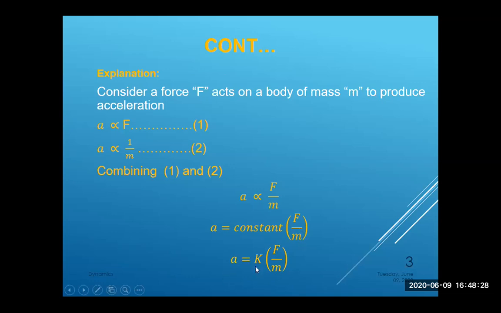The value of K is taken in such a way that when 1 Newton force acts on a body of mass 1 kg and produces acceleration of 1 meter per second square, then the value of K is considered as 1. So this is the logic by which you write the final formula for Newton's second law of motion. You will write F is equal to ma. There is no K. Its value is taken as 1 by assuming a force of 1 Newton applied on a body of mass 1 kg produces acceleration of 1 meter per second square.